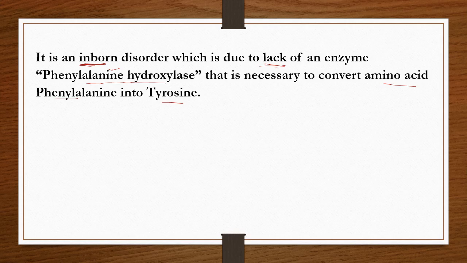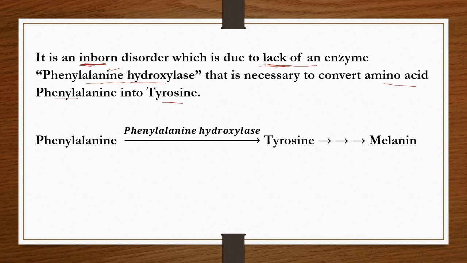Inborn disorder which is due to lack of, that means absence of, the enzyme phenylalanine hydroxylase. This enzyme is required or necessary to convert the amino acid phenylalanine into tyrosine. So let's see that